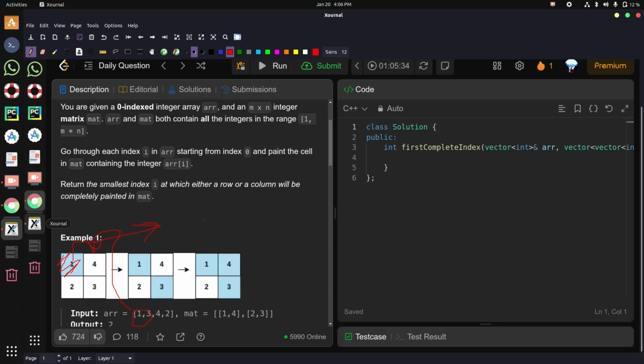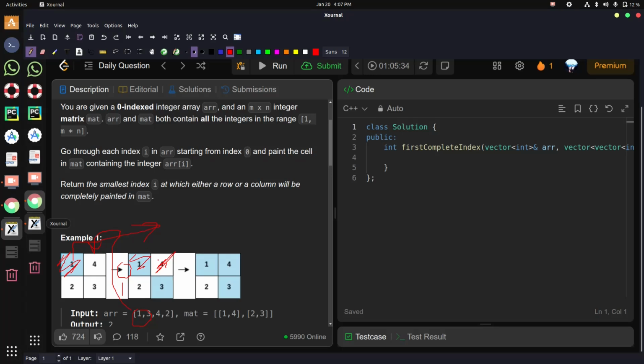Now let's understand how we can check if a row or a column is filled or not. Let's say this is your 0th row and this is your first row. Tell me, when can you say that your 0th row is completely filled or completely painted? When this cell and this cell are painted, then you can say that your 0th row is completely painted, right?